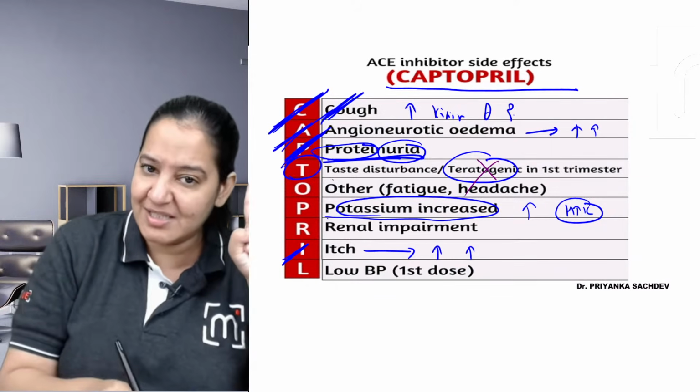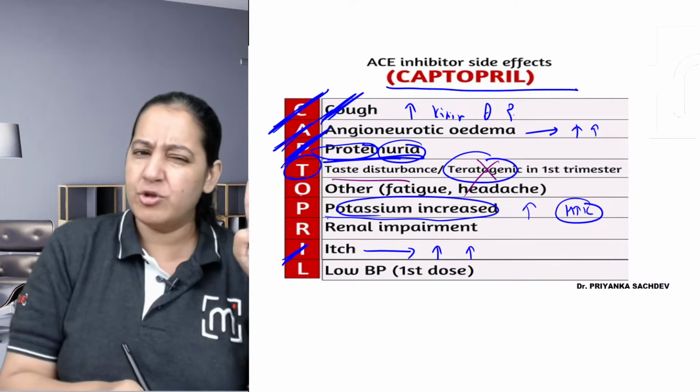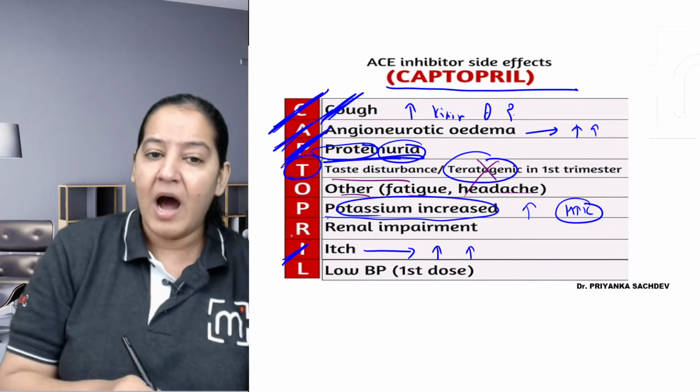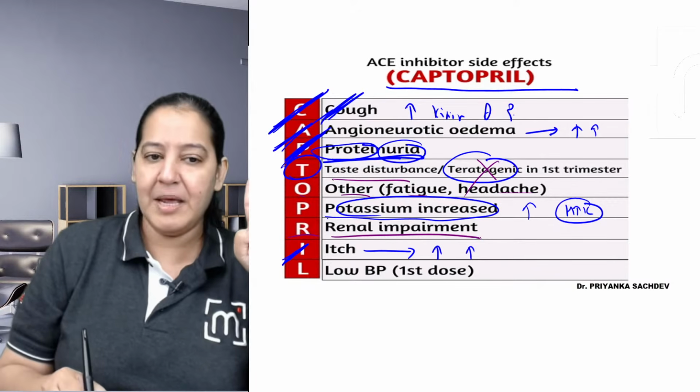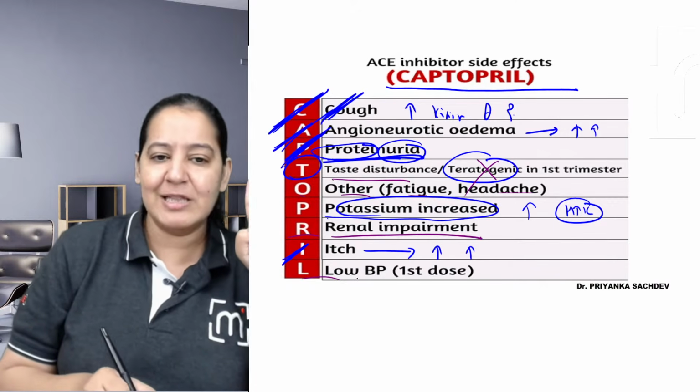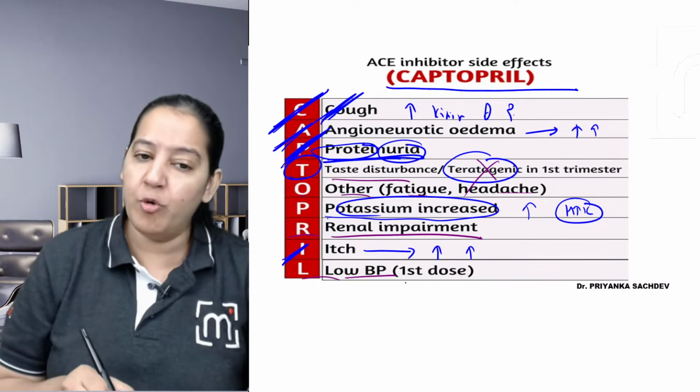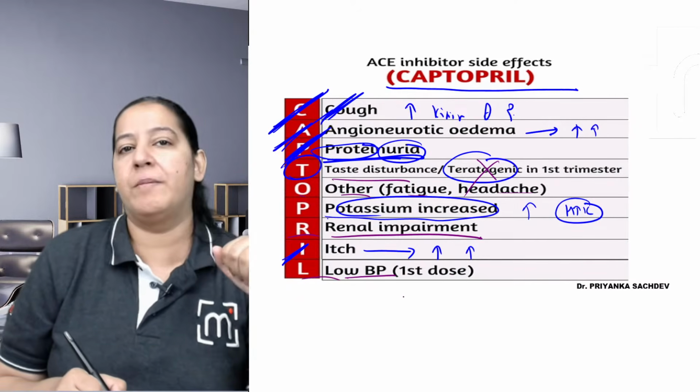T stands for taste disturbance as well as teratogenic. O has nothing. Others include fatigue, headache. R is renal impairment, and L is low BP. Actually, you will say, ma'am, we want low BP, but sometimes the BP becomes too low.